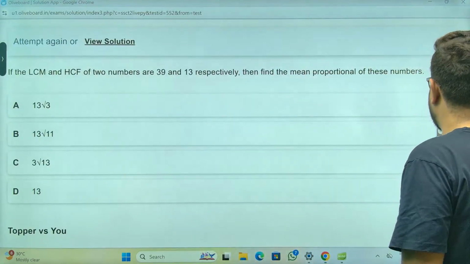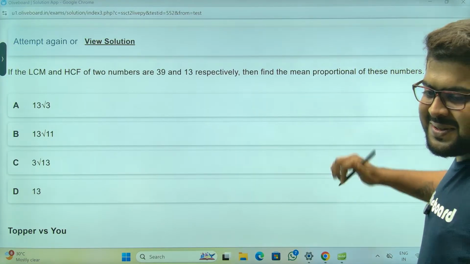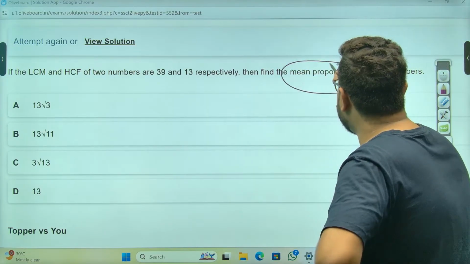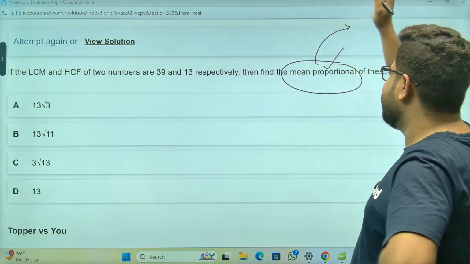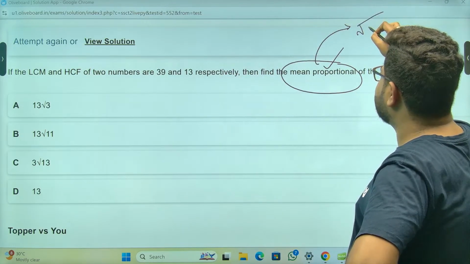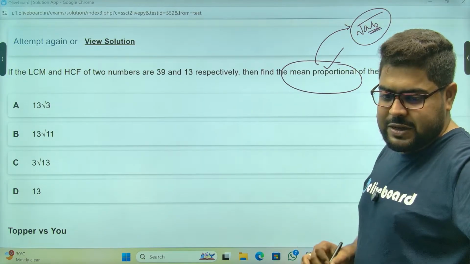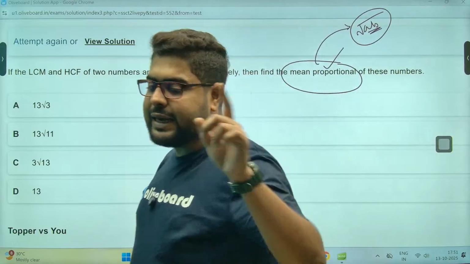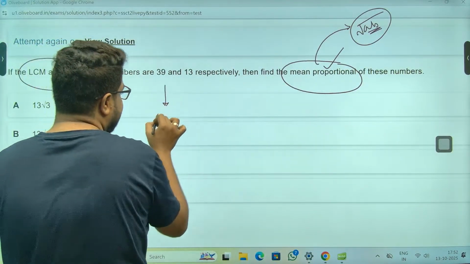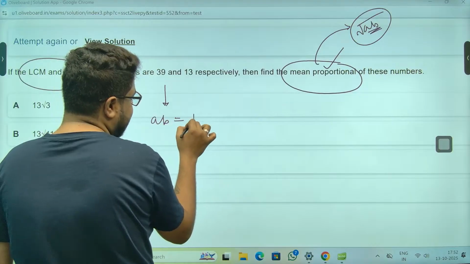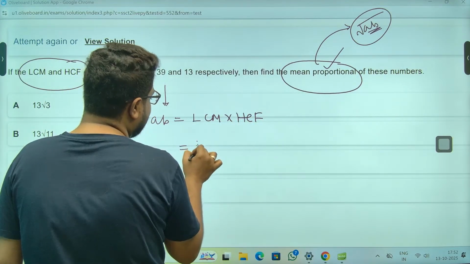LCM and HCF are given, meaning the array. Sir, brilliant question. Mean proportional, please understand. Mean proportional, or GM, of two numbers A and B is root AB. Meaning I need only the product, I don't need the individual numbers. Sir, if you know LCM and HCF, you will say the product of two numbers is always this. Sir, this I know.